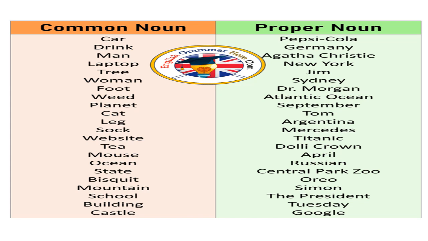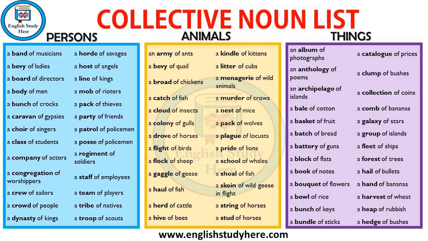For example, you have a drink. The drink can be any drink. So here they've given Pepsi or Coca-Cola or something. Similarly, it can be any day of the week, or when it's specified, the proper noun becomes Tuesday. Okay. Again, they've given a list of collective nouns.